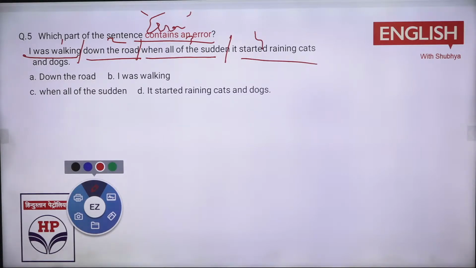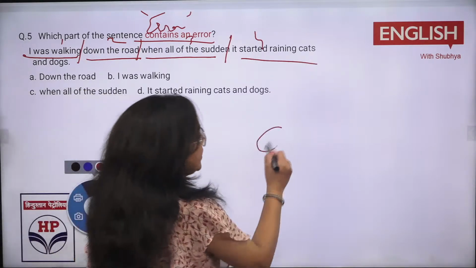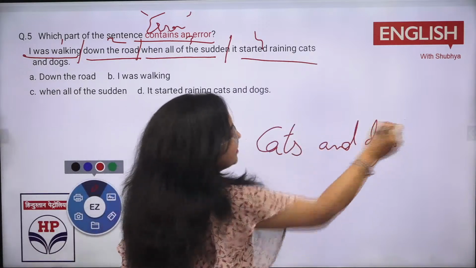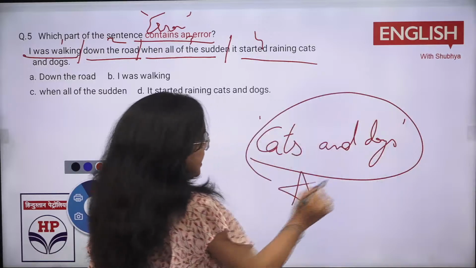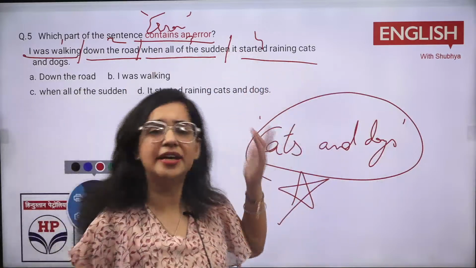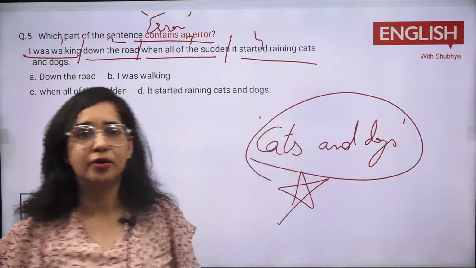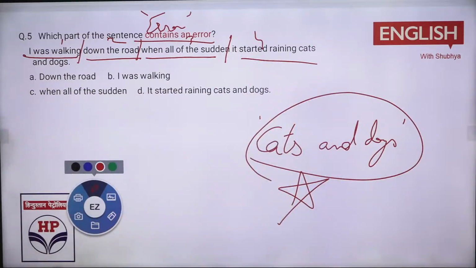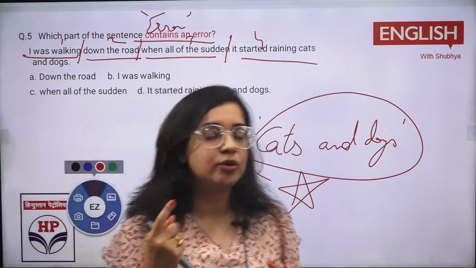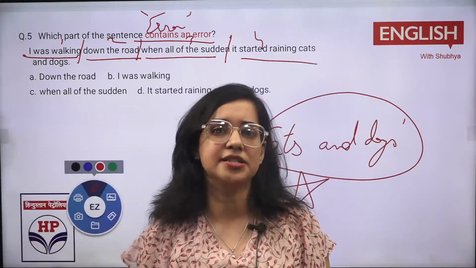The ones who are attending my class know I have discussed in idioms and phrases what is the meaning of cats and dogs. I'll discuss this also. In this way you are getting two things at once. Students who are not aware of the idiom won't be able to do it. They would think something is wrong, how can cats and dogs fall? When you speak, sometimes when there is an error, speak the words, mumble it out. By speaking, many times the error gets caught, right?